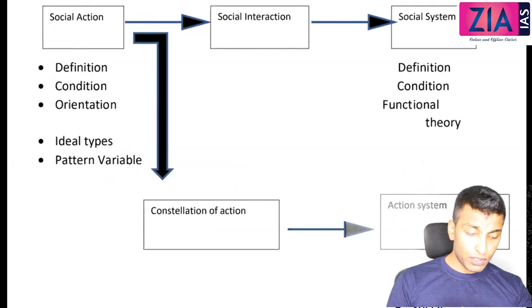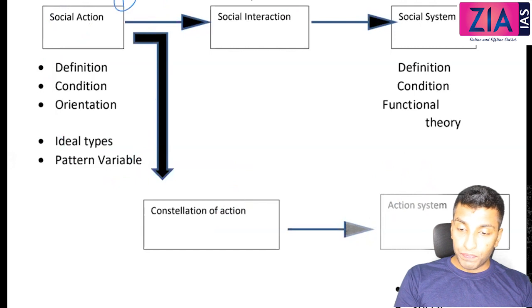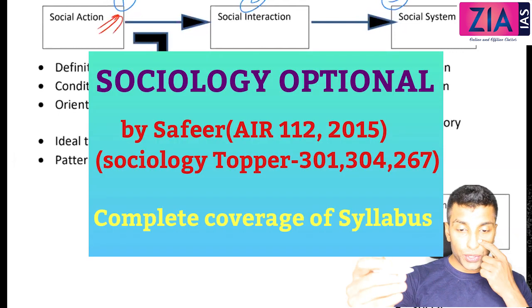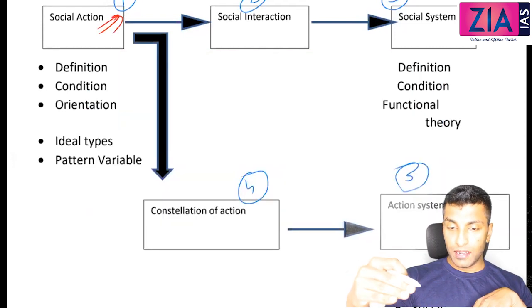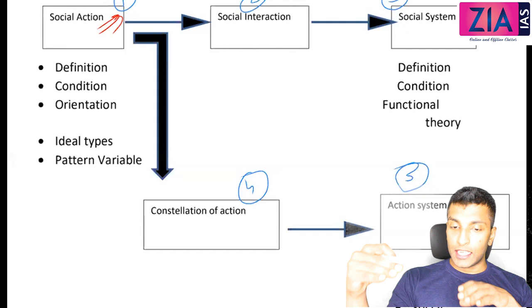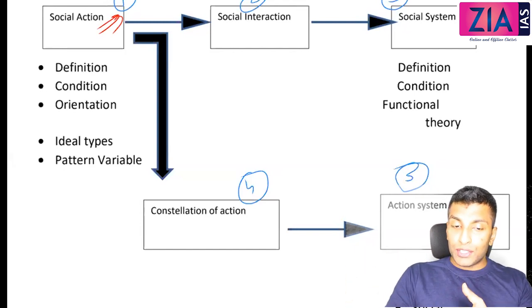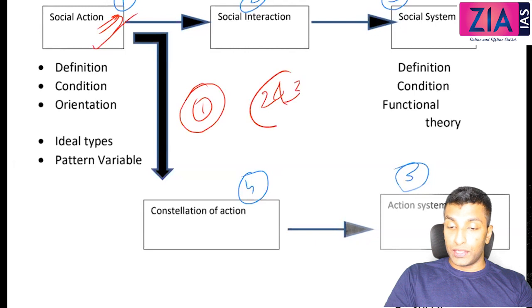If the question is about theory of social system, this 1 again, 2, 3, 4, 5. If the question is about social system, then start with social action, briefly mention social action, because we understood, right? Action, there should be orientation, there should be reciprocity, there should be interaction, then only we can come to social system. So once you understood that, briefly mention this 1 and then 2 and 3 in detail you need to discuss.